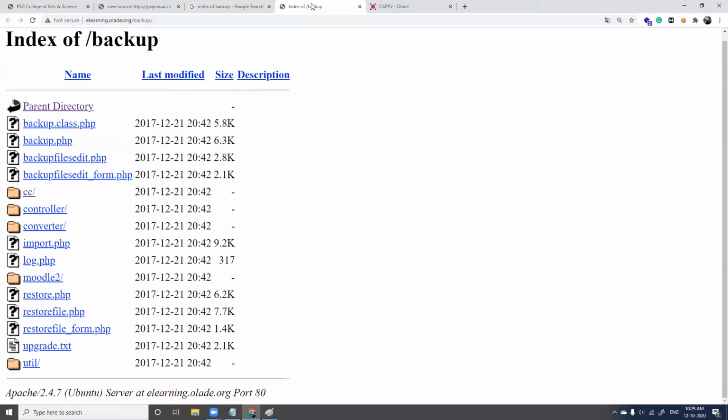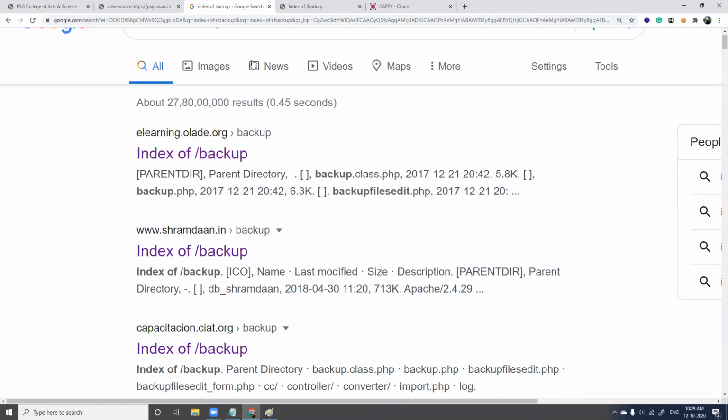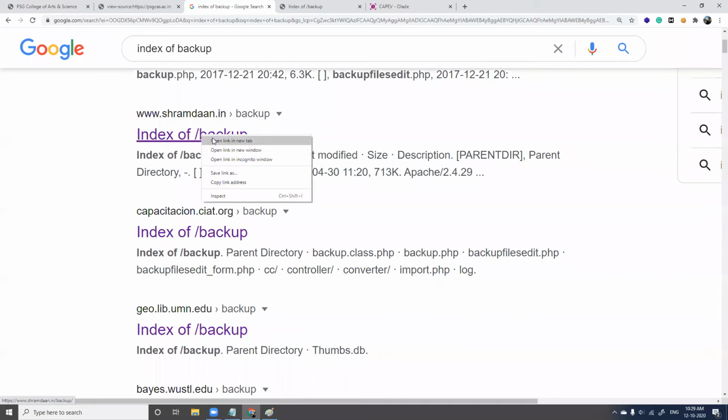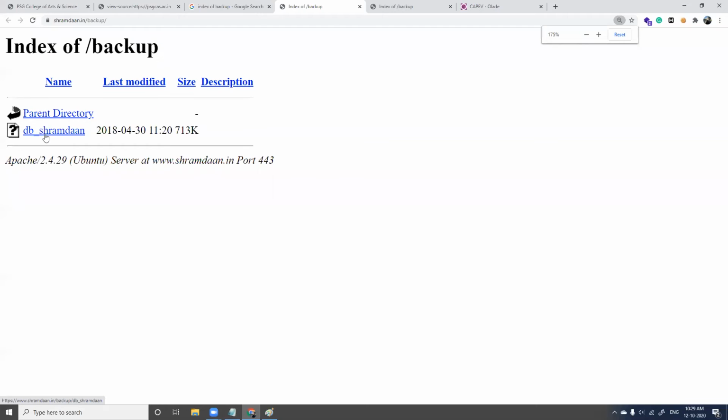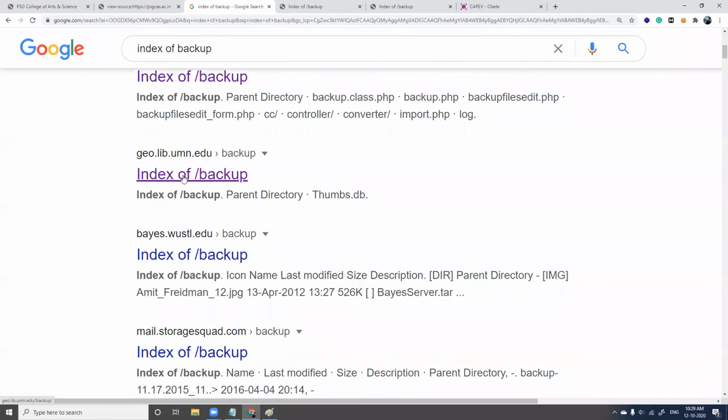We are not going to exploit this, but attackers can use this information to exploit or to do whatever they want. It's up to them. And this, okay, we have the database file here, database underscore Shamdan. We'll go for the next.